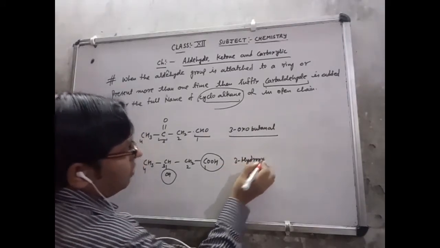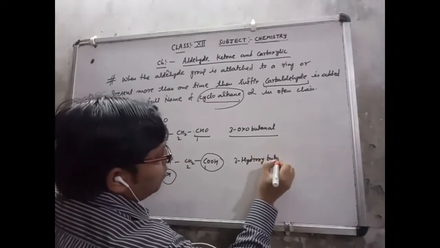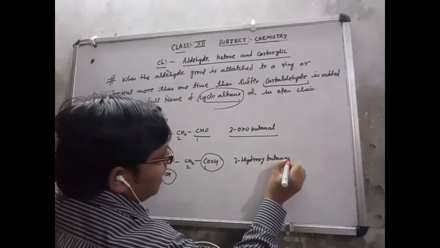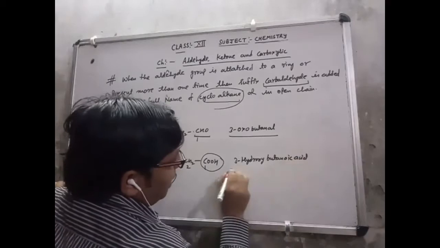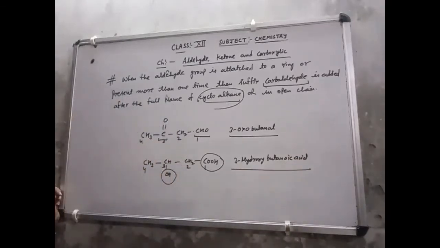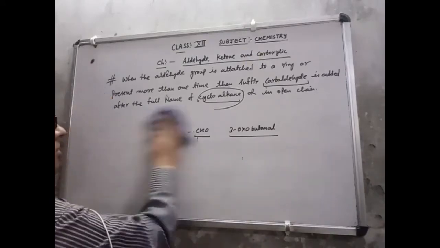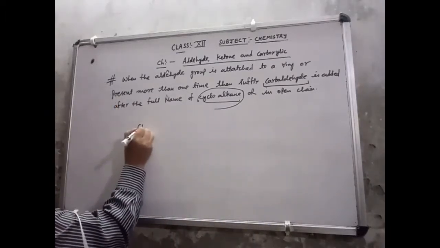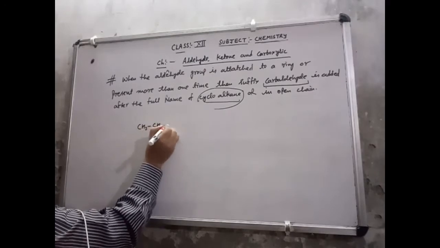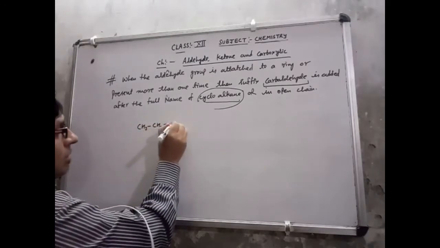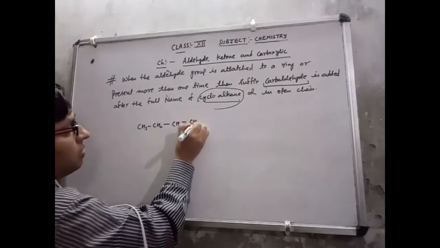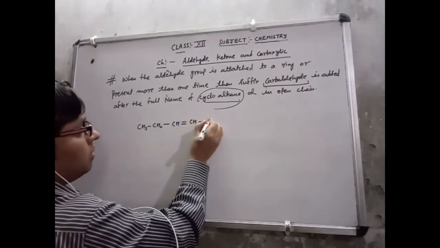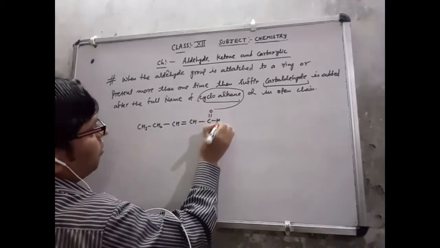So its name is 3-hydroxy. And for 4 carbons, this is butane. The E I have removed; I am adding here oic acid. So its name is 3-hydroxybutanoic acid. Now next I am going to discuss with you, suppose I have here CH3, single bond, CH2, single bond, CH double bond CH, single bond, C double bond O, single bond, H.